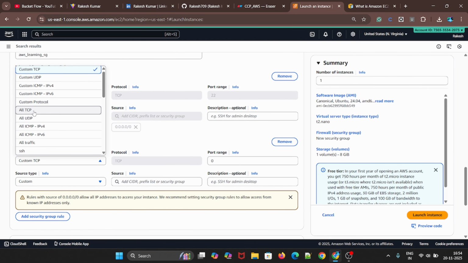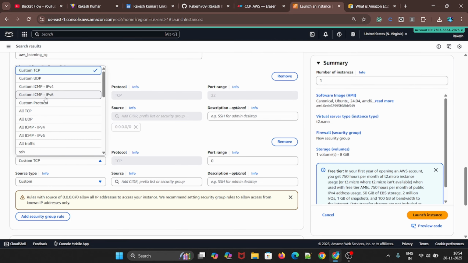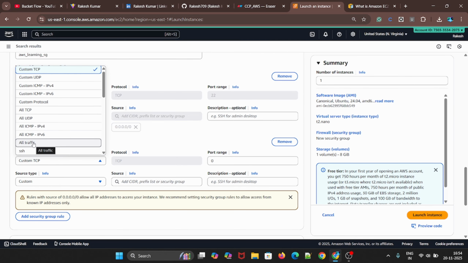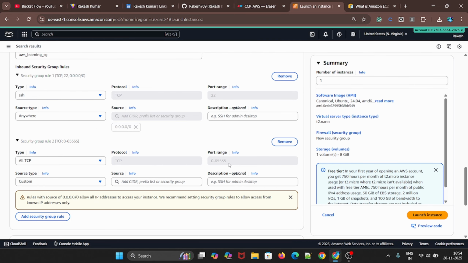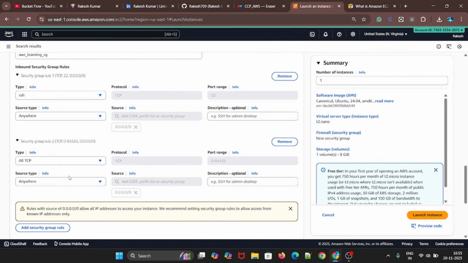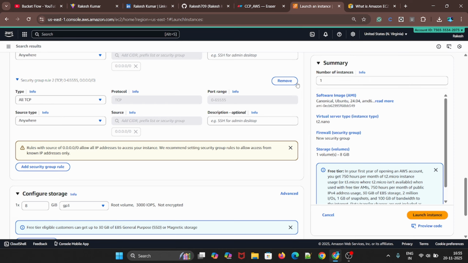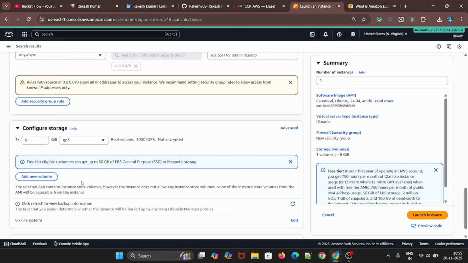From here you can select whatever protocols you want to support: all traffic, all UDP, IPv4, IPv6, and so on. As of now, give all traffic or all TCP. Give the custom source, like from anywhere. If you select anywhere, by default it is 0.0.0.0/0, which will accept everything. As of now we'll remove it, we'll see.